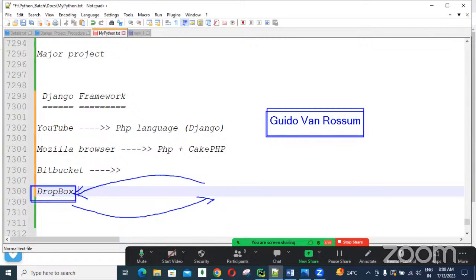Under the guidelines of Guido van Rossum, Dropbox was implementing more and more. Using Python and Django in Dropbox, things like history, synchronizing, account handling, and which device a particular account is using are all handled more easily.